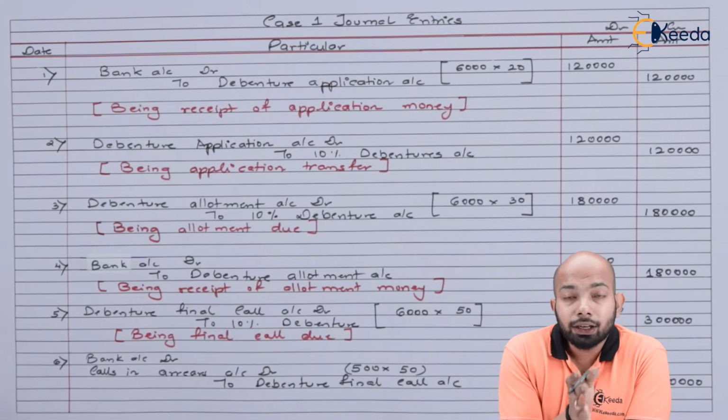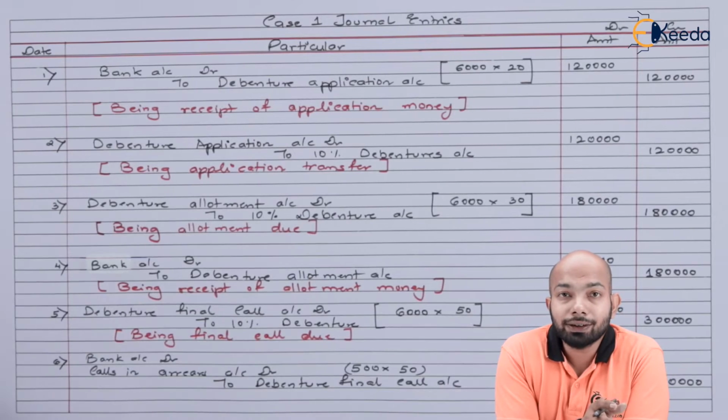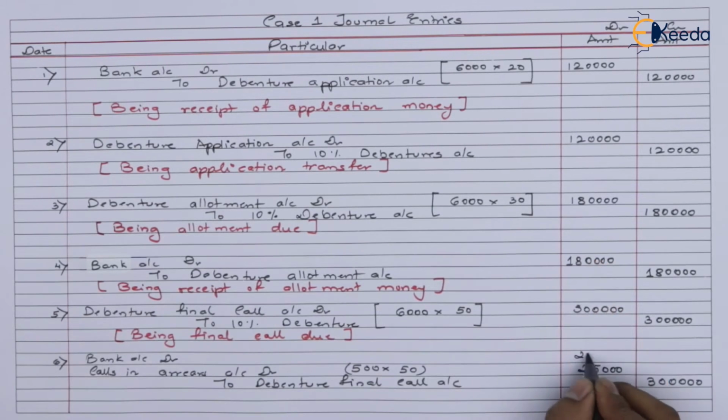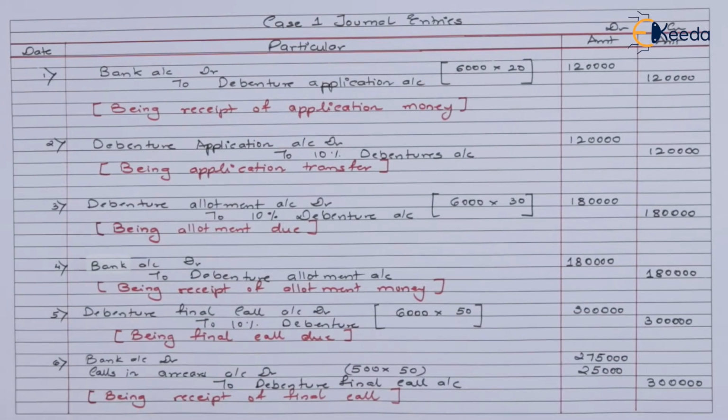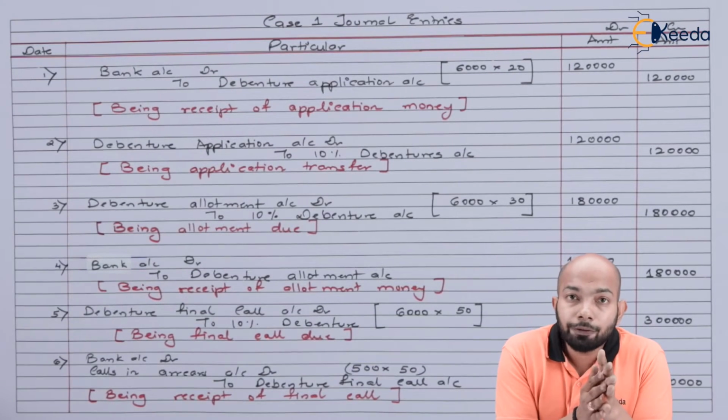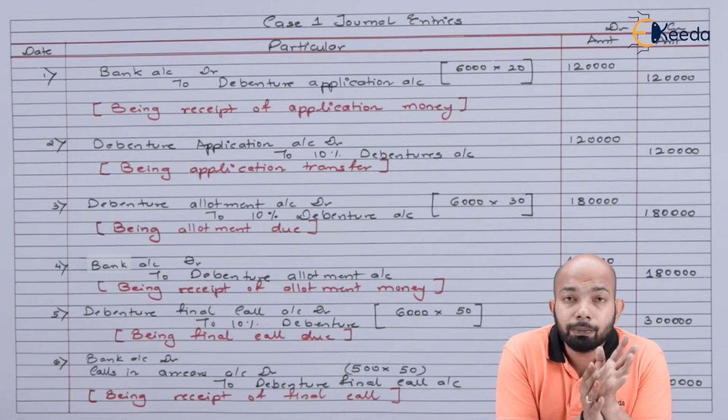So out of 3 lakh, 25,000 is what we haven't received. So the total amount that we must have received is 2,75,000. Let's mention that in the bank account. So that is the total of receipt of final call money, which we have mentioned.